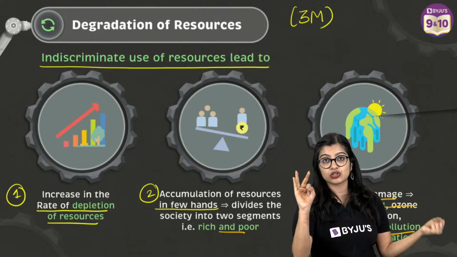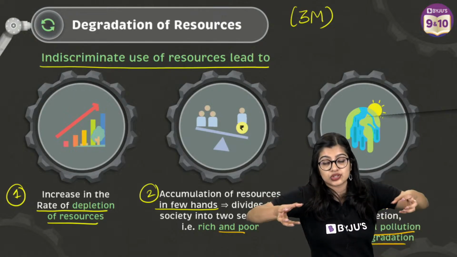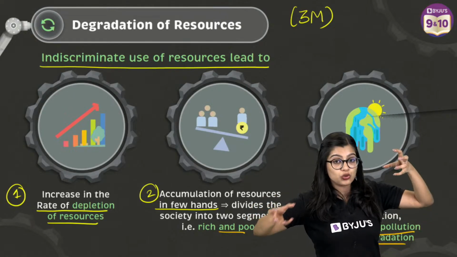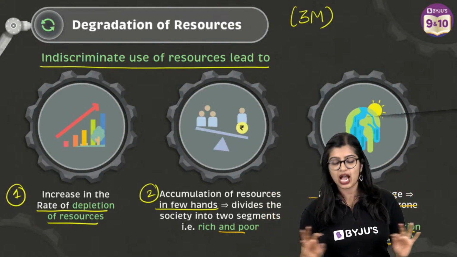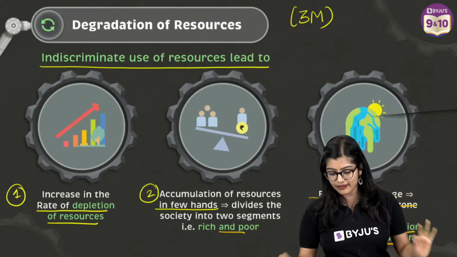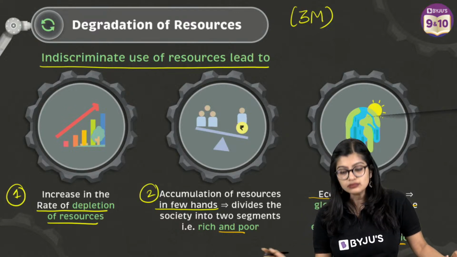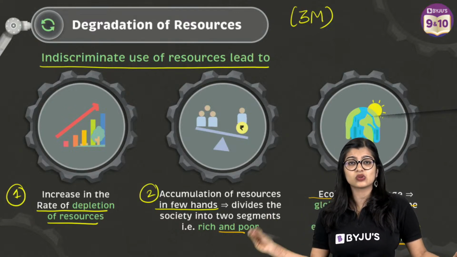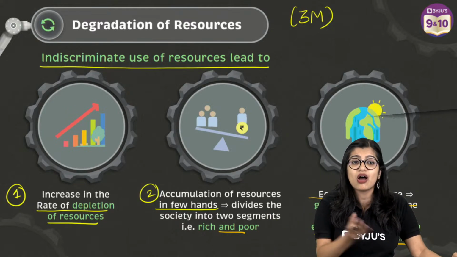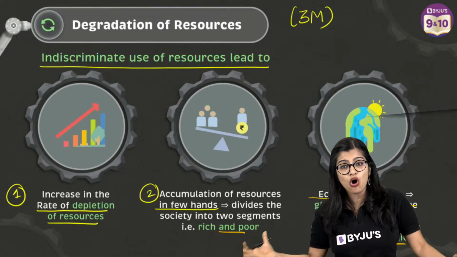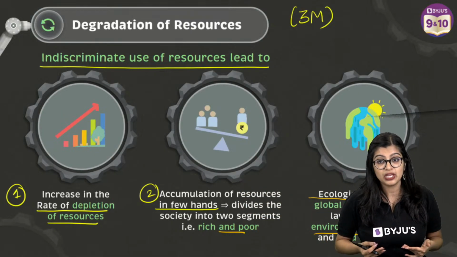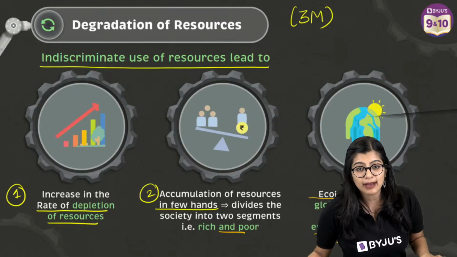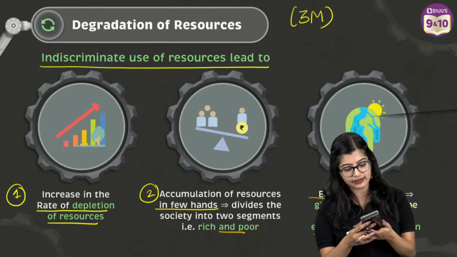And eventually we also know that there is division of these resources amongst different people, causing 2 segments and at the end of the day resulting in ecological damage. Are we all clear? Yes? Because we know that at the end of the day, resources are necessary for maintaining the quality of life, right? And the more the resources get damaged, our quality of life is going to get affected, which is why this is important.